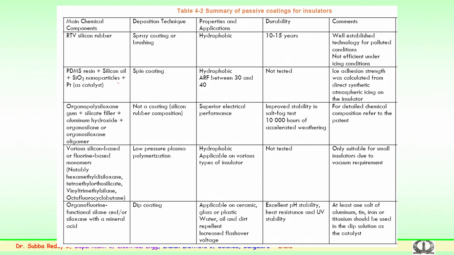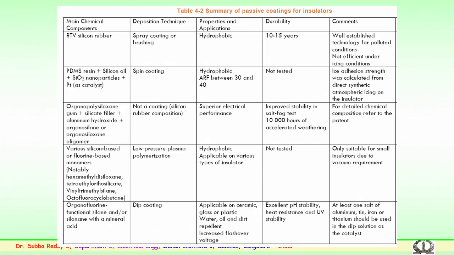Taking the example of the RTV silicon rubber coatings. This can be done either by spray coating or using a brush type of method. Basically this is used so that the hydrophobic property is improved. The durability is said to be 10 to 15 years, and this method is a well established technology for polluted or contaminated conditions, but not effective under icing conditions.